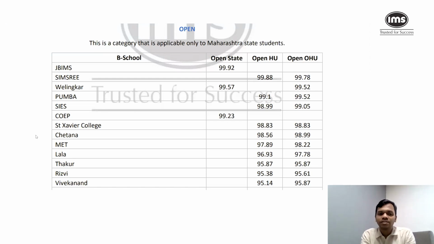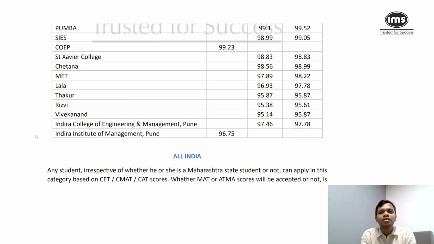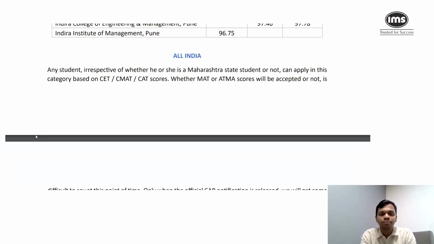Then you can see that in this table, Pumba closed at 99.1 for open home university candidates last year, whereas for SIS, again, open HU at 98.99. So if you're at 99, these are the colleges that you can look at. So that's how you're supposed to read this particular table that is given to you.